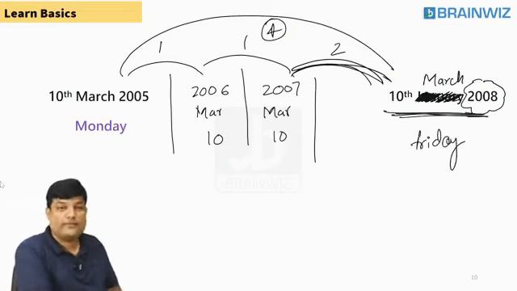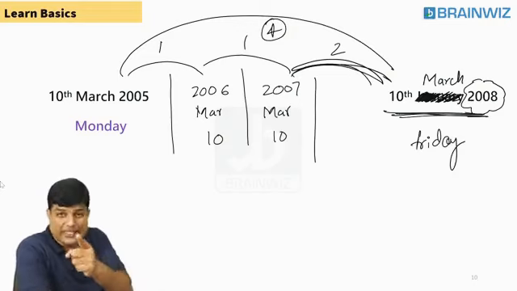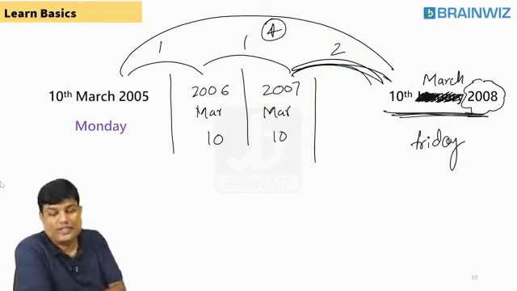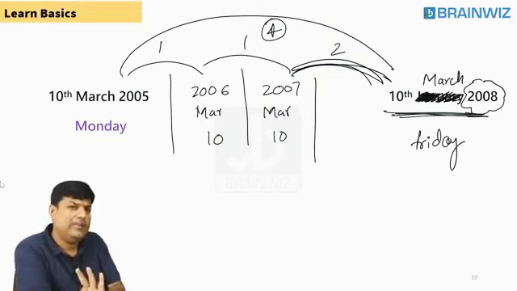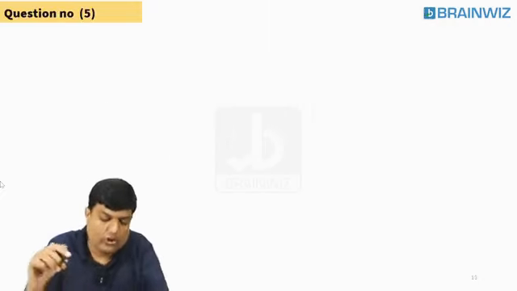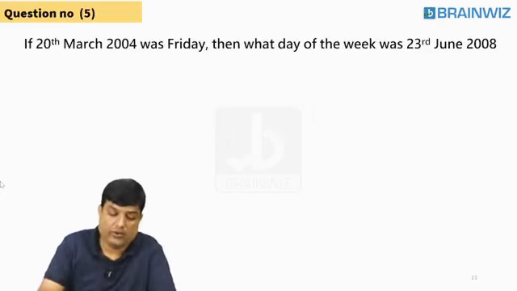Hope you people have got it. Yes or no? That's good. So what are these 2 examples? To make you understand how to choose the gap. Leap year, ordinary year. Leap year, ordinary year. That has to be understood. Is everybody understanding? Okay, no worries. Let's try to move forward now.